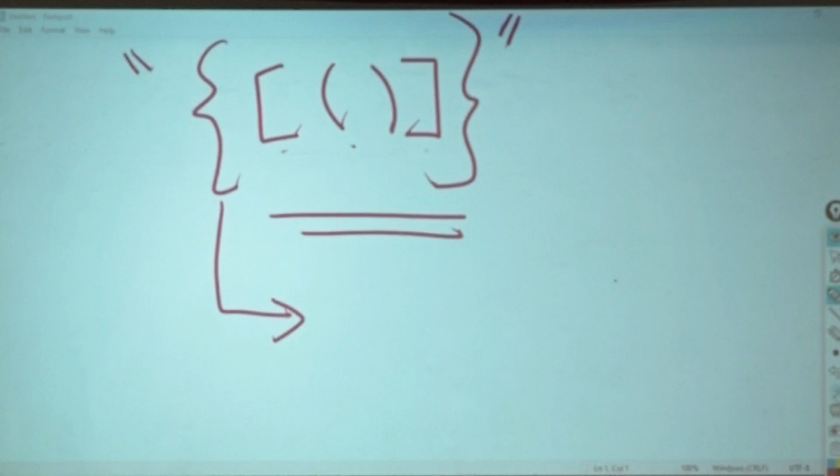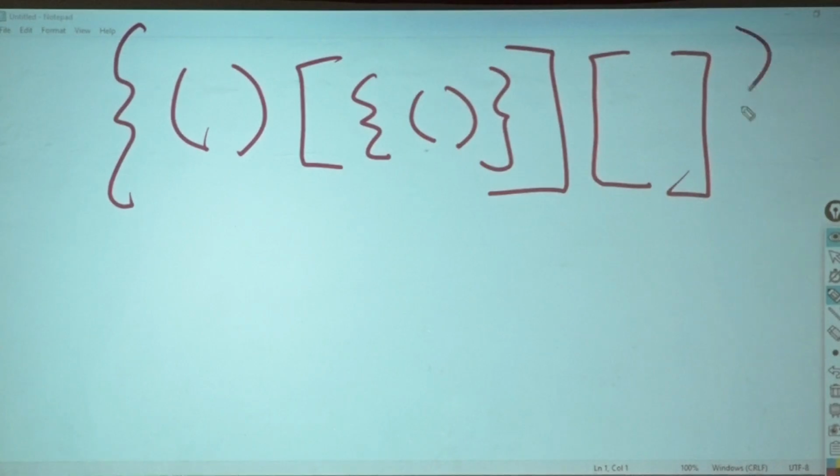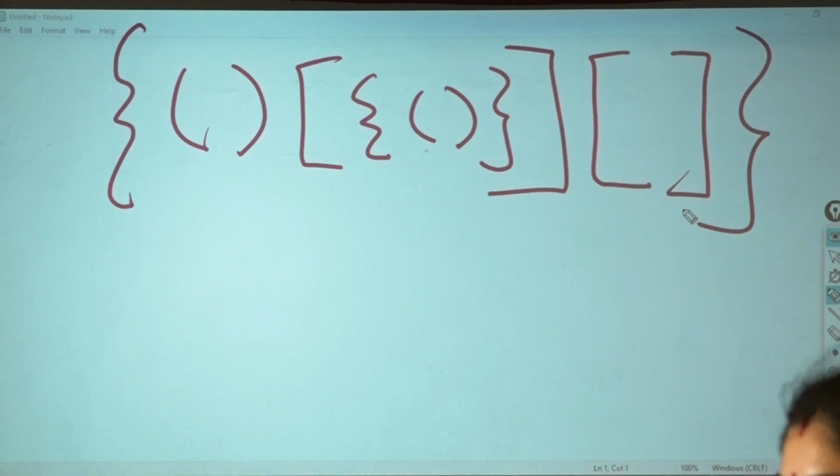Acha. In that case, I want to give you a string. Is this valid? Yes. Now, build your stack. Each and every letter that I have? No. I will process it. So first comes opening, put it. Second comes opening, put it. Third comes closing. So whenever it is a closing, what will you do? Pop it? No. Check the top of the stack. If it matches with the element, then you pop it. Otherwise, you will not pop it.